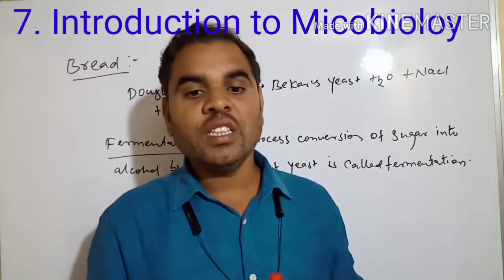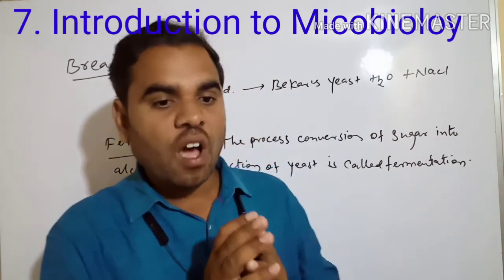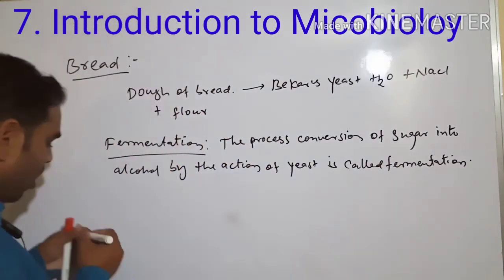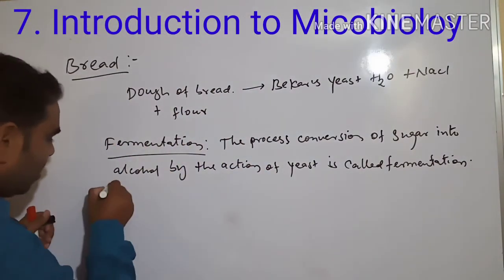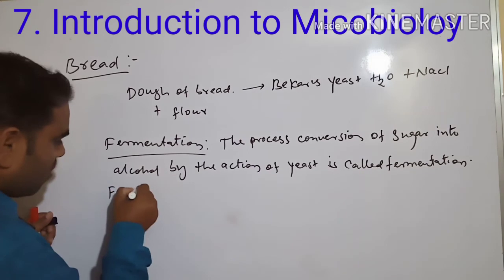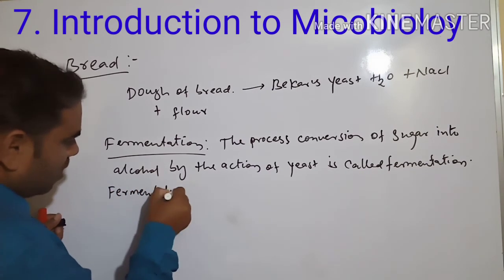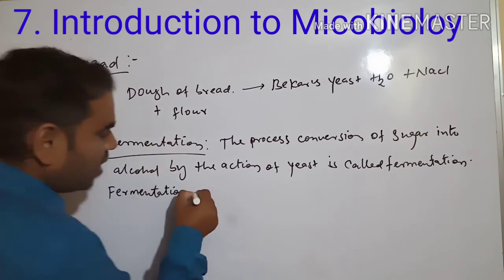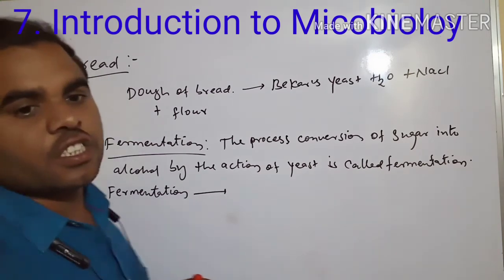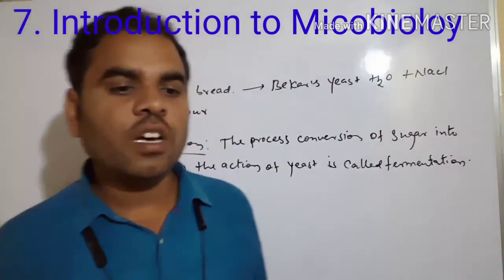See, we are doing fermentation here. How? We have to write the fermentation here. In the fermentation process, we have to add sugar.